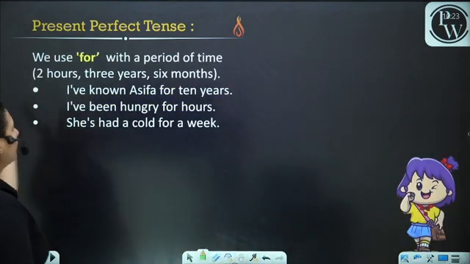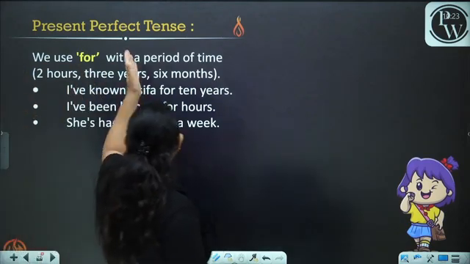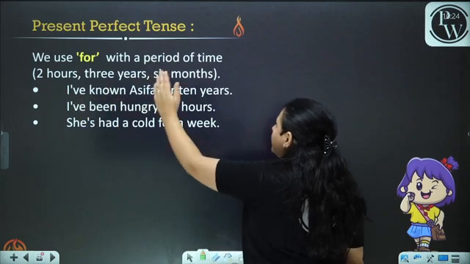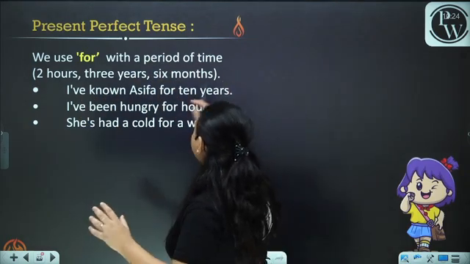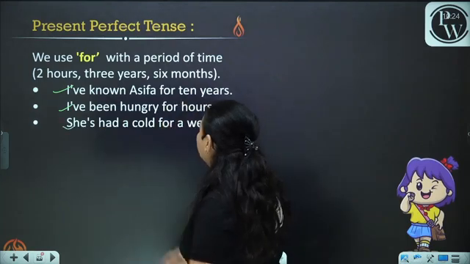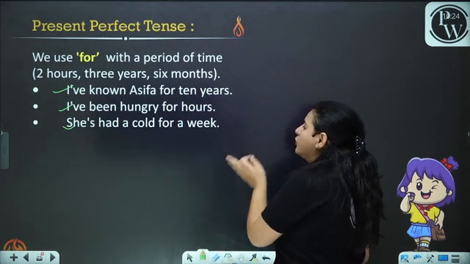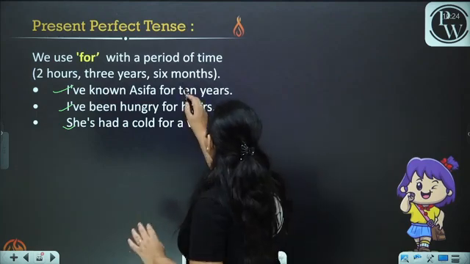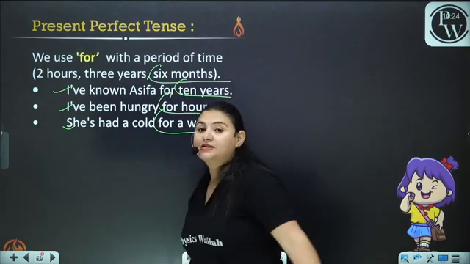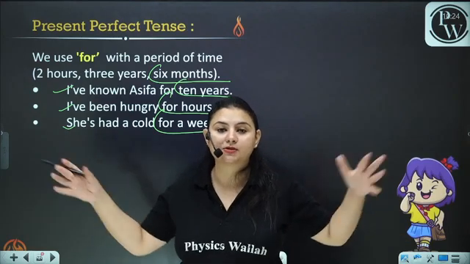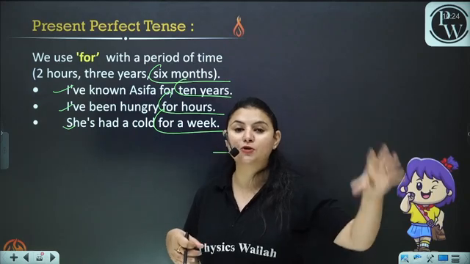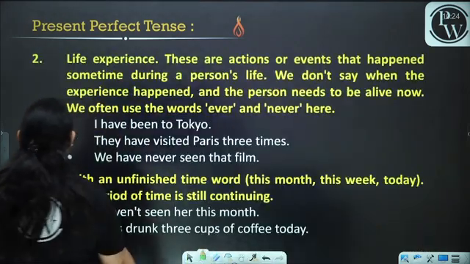We use for with a period of time. I have written it also. We use for with a period of time. 2 hours, 3 hours, 6 months. I have known Asifa for 10 years. I have been hungry for hours. She has had a cold for a week. Now 10 years, hours, a week, months, these all are durations. We are not going to talk about a particular time here. That is why we are using for in this case.